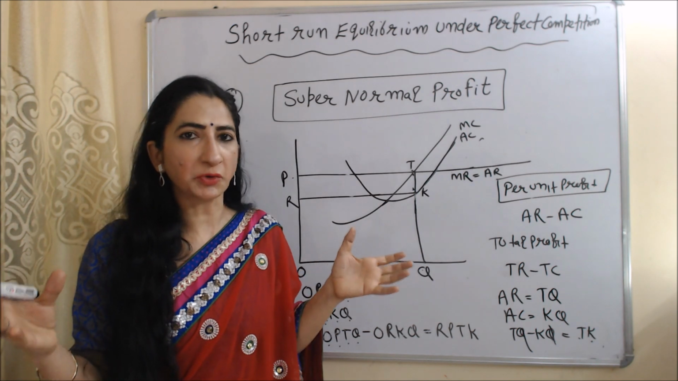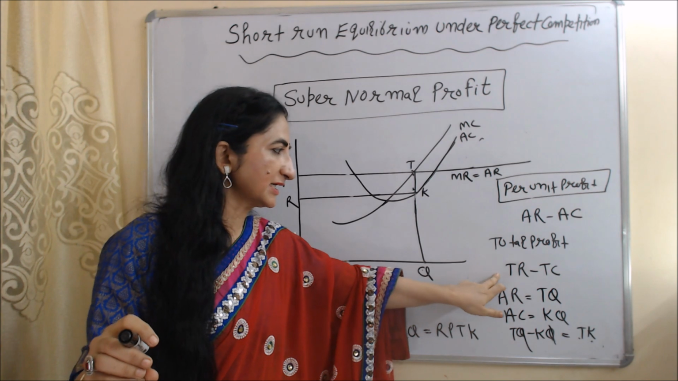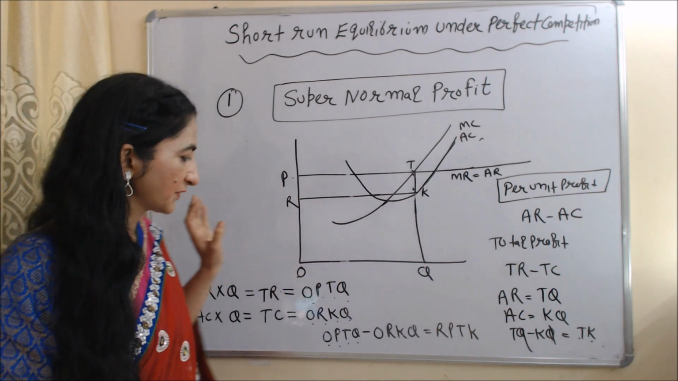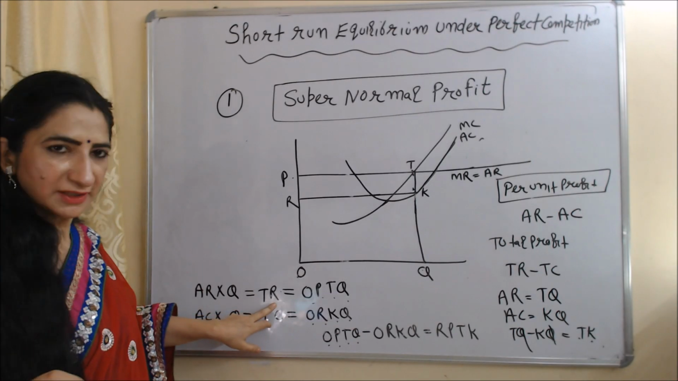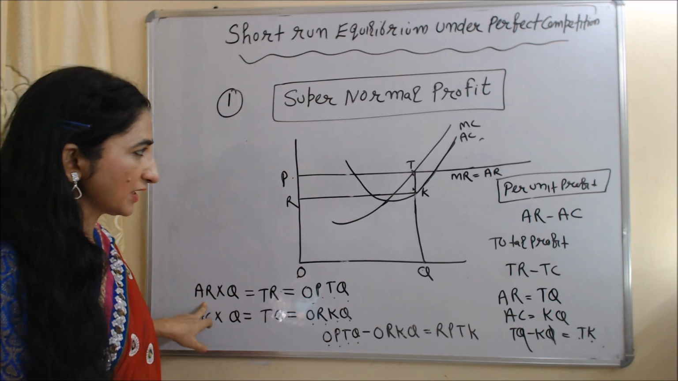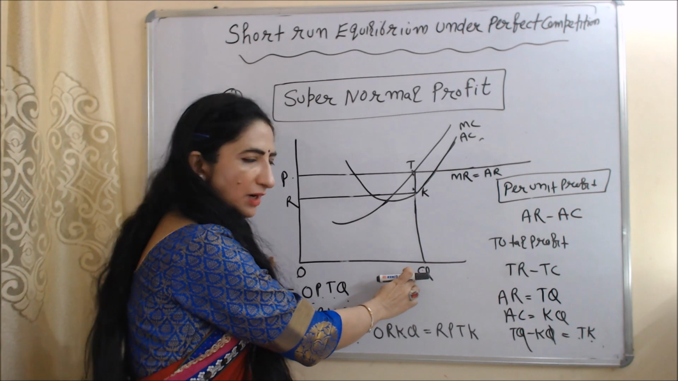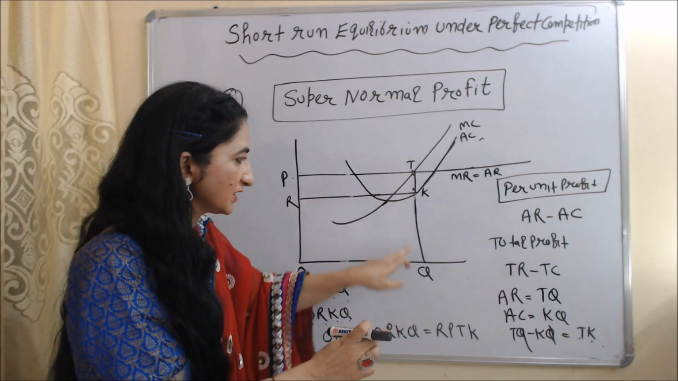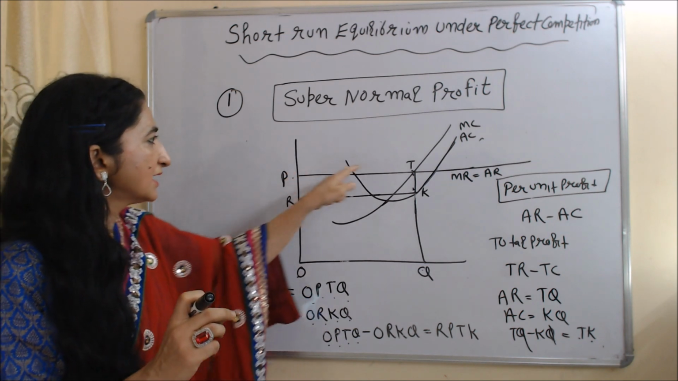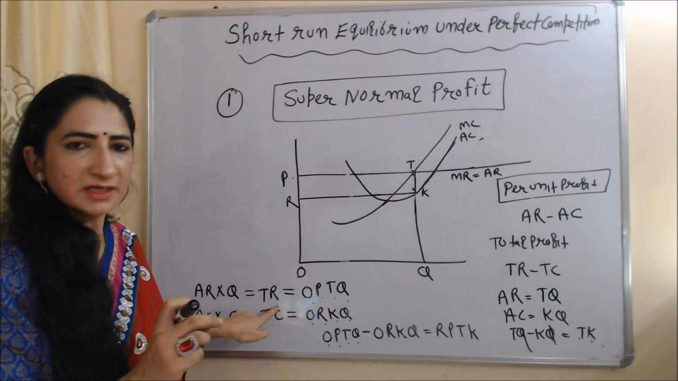Now we will calculate total profit. For calculating total profit, we need TR and TC. TR means total revenue, TC means total cost. We can calculate total revenue when we multiply quantity with average revenue. Here you can see TQ is our average revenue, OQ is our quantity. When we multiply TQ with OQ, it becomes equal to OPTQ. So we can say OPTQ is our total revenue.